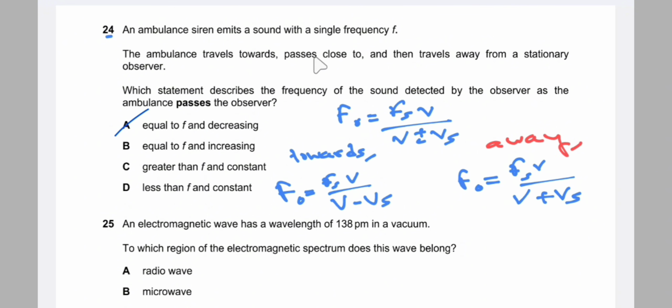The ambulance travels towards, passes close to, and then travels away from the stationary observer. Since it passes close to, the frequency is equal to the original frequency f, where fs is the frequency of the source. Since the object is then moving away from the observer, the denominator increases, so the observed frequency decreases. Therefore it is decreasing. So the answer is A.